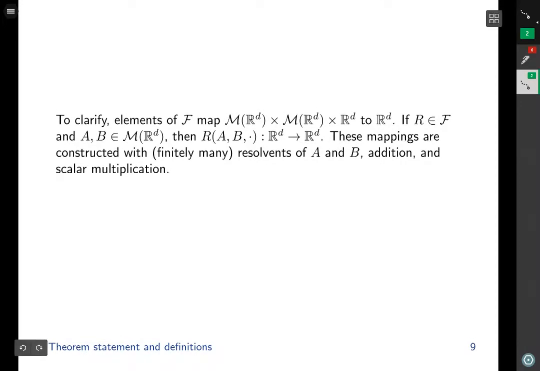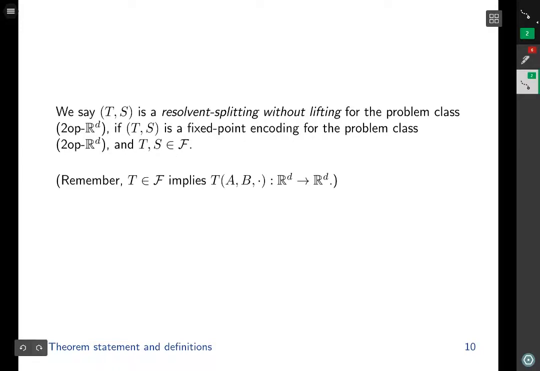To clarify, the elements of F take as input an operator and a vector, and output a vector. So for example, if R is a member of F, and if A and B are maximal monotone operators, then R with A and B provided, and the input vector left as a variable, maps a vector to a vector. These mappings are constructed with finitely many resolvents of A and B, addition and scalar multiplication. Next, we say T comma S is a resolvent splitting without lifting for the problem class if T comma S is a fixed point encoding for the problem class and T comma S is in F.